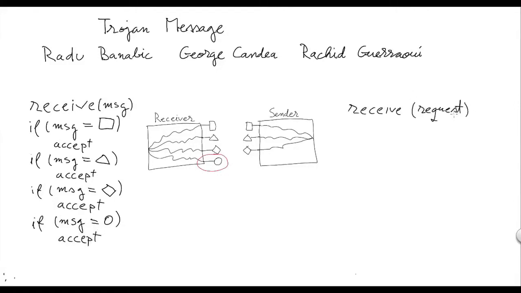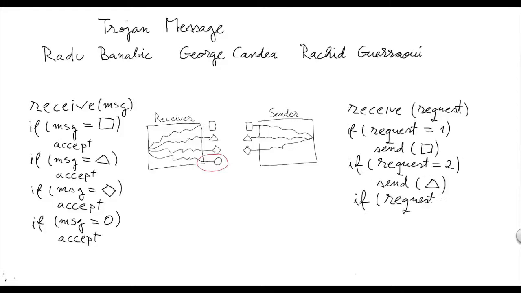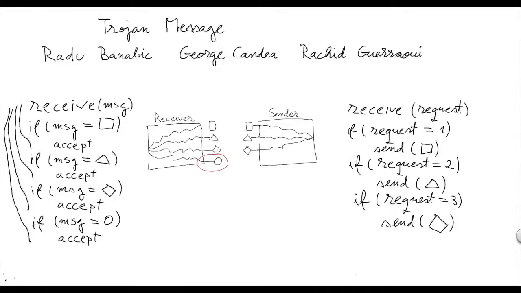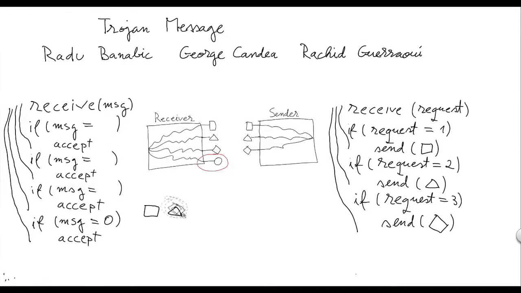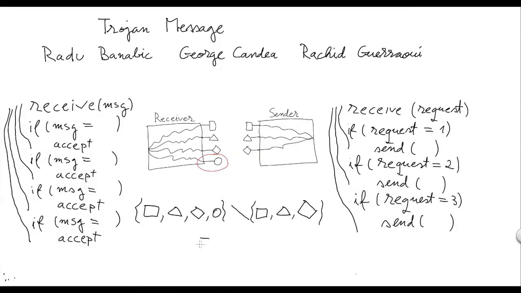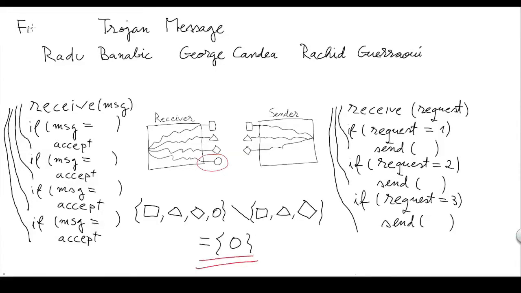The sender, on the other hand, receives an input from the user and then also parses the input in order to check what type of message to generate. Using symbolic execution, Achilles will explore all of these execution paths. In the receiver, it will explore all execution paths that lead to the message being accepted as valid, while in the sender it explores all execution paths that lead to a message being sent. Finally, Achilles uses satisfiability modulo theories solvers in order to compute the difference between the two grammars and find the set of Trojan messages. I have only given here a very high-level view of Achilles.